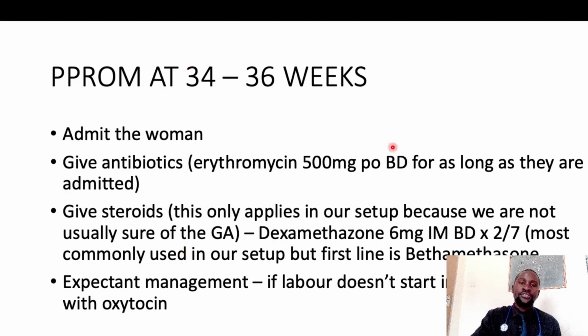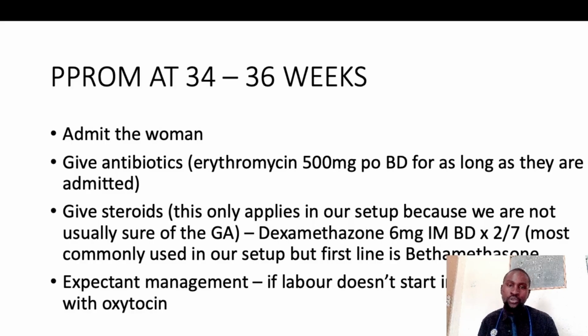So what steroid? The steroid of choice we give is dexamethasone, 6 milligrams intramuscularly, twice daily for 2 days. This is most commonly used in our setup. But the first line steroid is betamethasone. In our setup, usually we use dexamethasone, 6 milligrams IM BD for 2 days. Expectant management here can be employed. If labor doesn't start within 24 to 48 hours, then you may need to induce with oxytocin. You only induce if there's no contraindication to vaginal delivery.